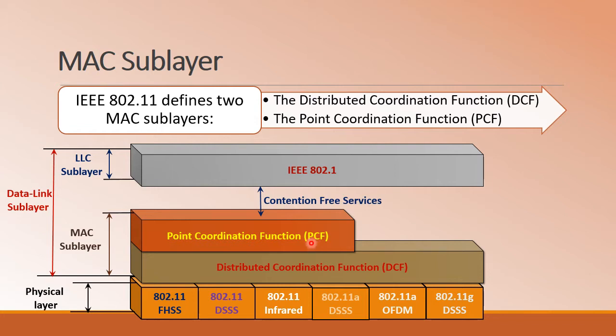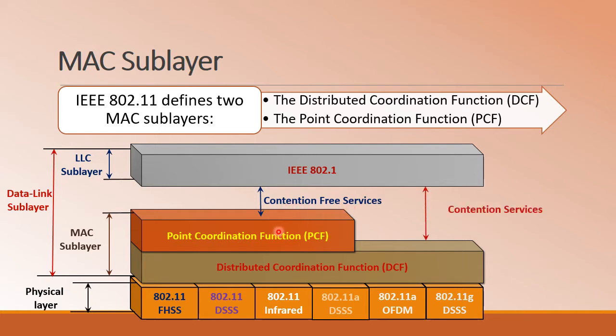When we consider an extended service set, ESS, the APs will be present, which is a centralized infrastructure that controls the operation of the entire BSS. In that case, the communication between the access point and the stations is monitored by PCF. That is why it is called contention free. Here the AP does not need to contend with anybody else inside the BSS. That is why the term contention-free service is used.